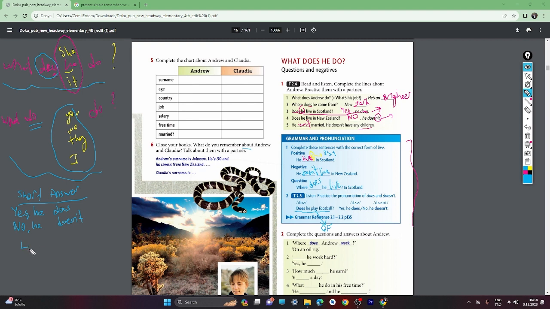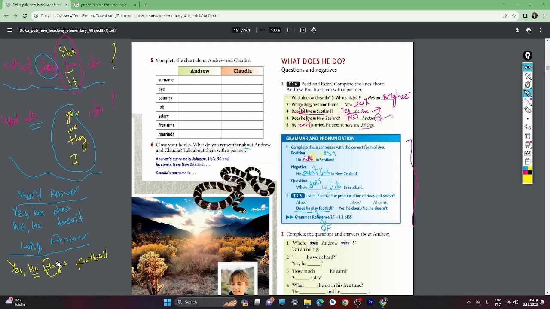How about the long answer? We can give a long answer also. It's also easy. Let me choose another color. We can say, does he play football? Yes, he plays football. Okay, easy. So how do we make the long answer? We put the object again.